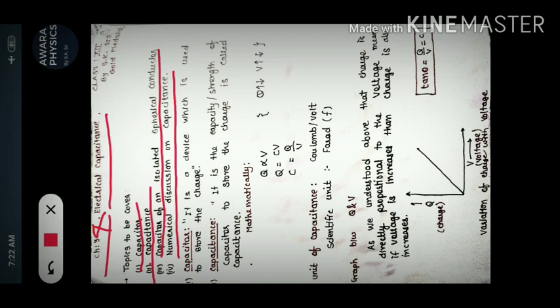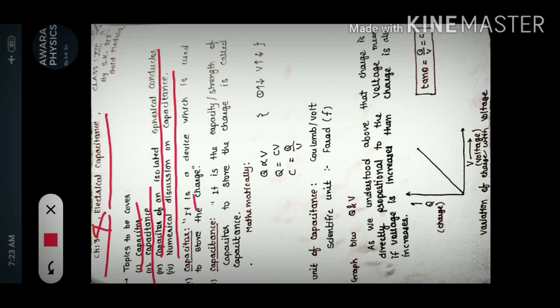So now we are going to start the first topic of today, capacitor. Capacitor is a word we have heard many times, and I think you have observed this capacitor over the head of the fan. One cylindrical shape capacitor you have observed, and also you can see this capacitor in the motor switchboard. A big capacitor, cylindrical in shape, is used here. So first of all, let's try to understand what do you mean by capacitor.